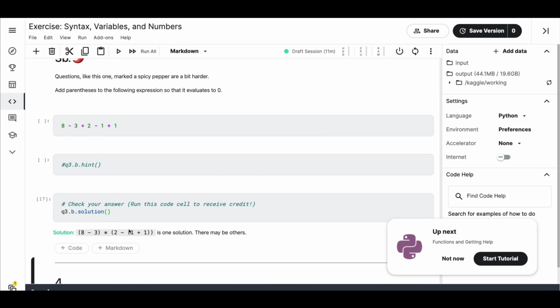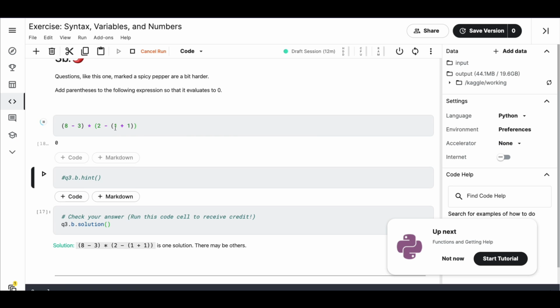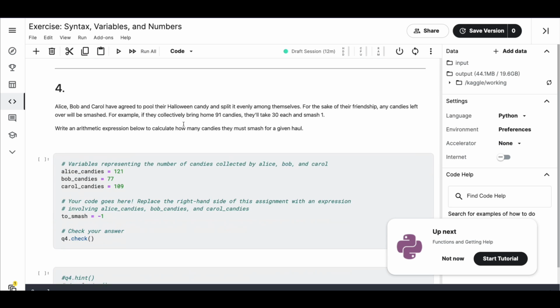Oh, this has a lot of brackets. So what are they doing? They are doing 1 plus 1 is equal to 2. So they're saying 2 minus 2 is equal to 0. That's amazing, right? That's quite interesting. So you multiply whatever number you don't care about, then you take care of this area so that you have 0 as the answer. So this evaluates to 2. 2 minus 2 is 0. Anytime you multiply anything with 0, it is 0.